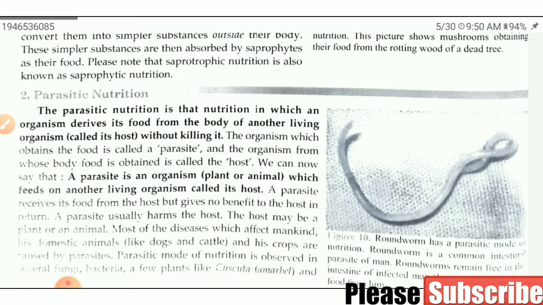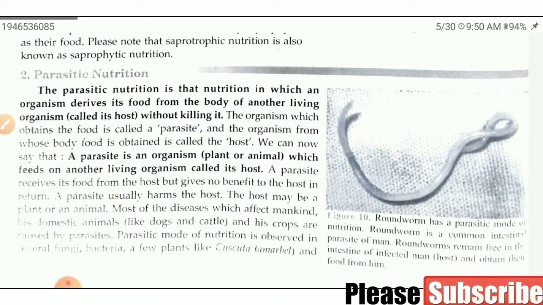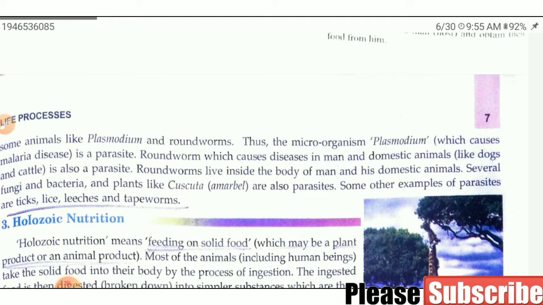Clear to you? A parasite is an organism which feeds on another living organism called its host. If any organism lives on the body of another living being, it is known as a parasite, and the organism on which the parasite lives or obtains its food is known as its host.